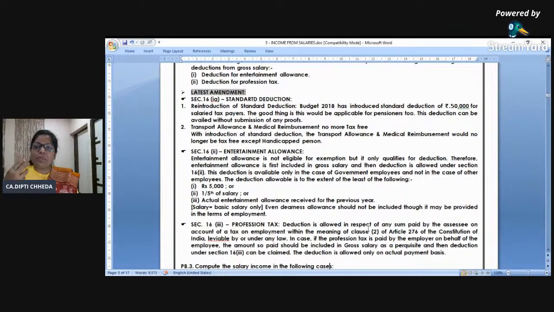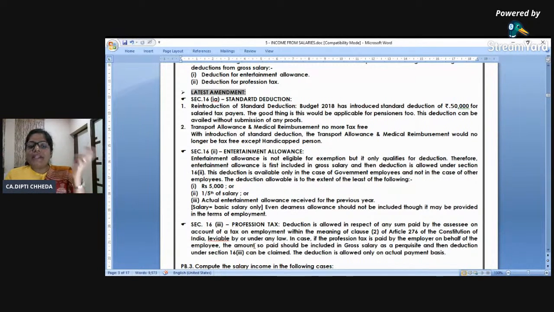Profession tax, every employer and employee has to pay. Now, if the employee is paying the profession tax, it is directly deducted under section 16(3). Sometimes the employer is paying profession tax for the employee. Now I told you, look at this waterfall: employee to employee, allowance, perquisite, retirement benefit. Professional tax, anything paid for the employee by the employer, is perquisite. I'm saying taxable.